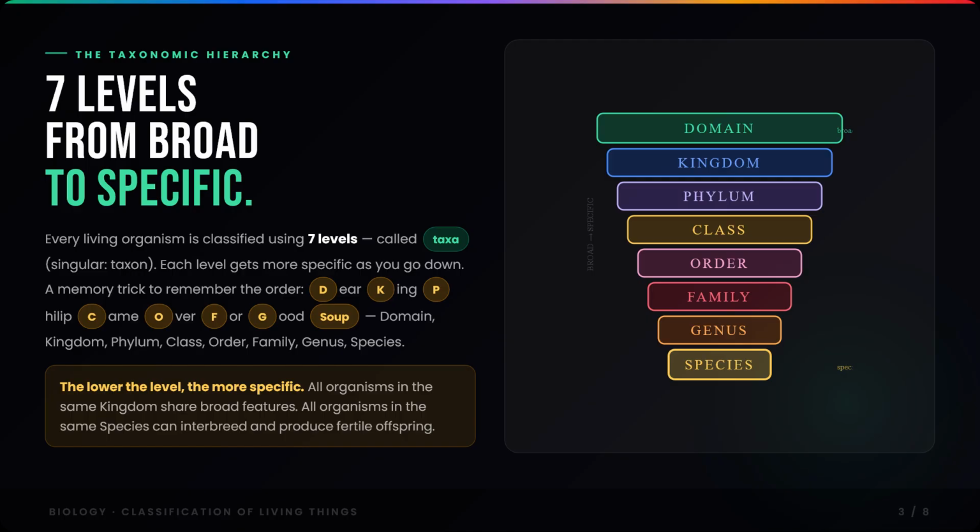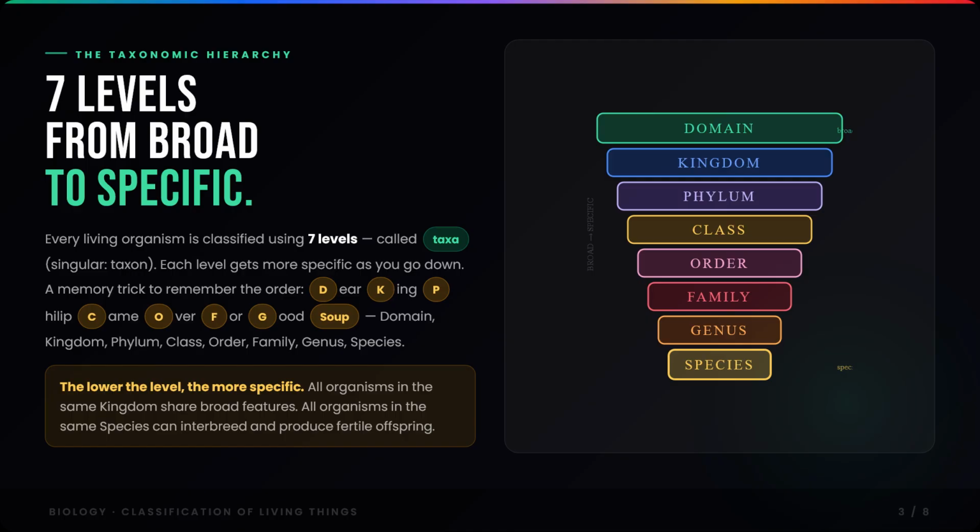The 7 levels. Every living organism is classified using 7 levels. We call these levels taxa, singular, taxon. The levels from broadest to most specific are domain, kingdom, phylum, class, order, family, genus, and species. Here is a memory trick to remember the order. Dear King Philip came over for good soup: domain, kingdom, phylum, class, order, family, genus, species.